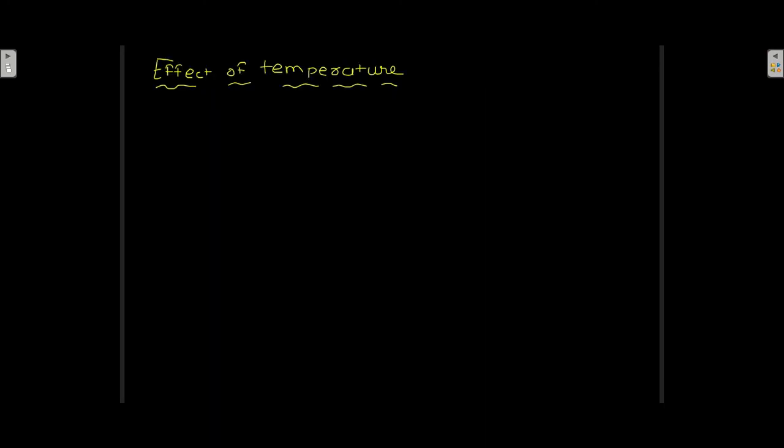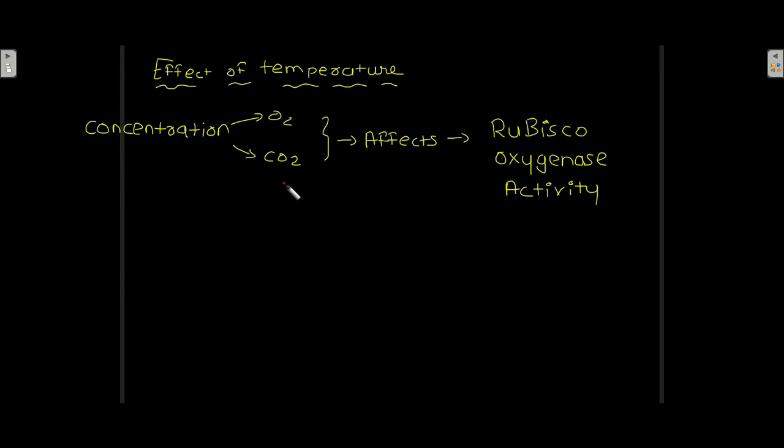Now let's read about the effect of temperature. We saw that the concentration of oxygen and carbon dioxide affects the Rubisco oxygenase activity. But there is one more thing that affects it the most, and that factor is temperature.